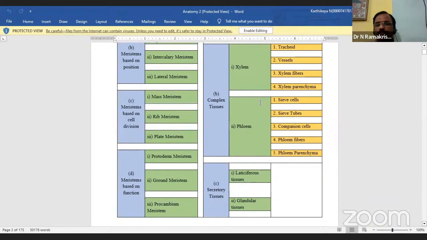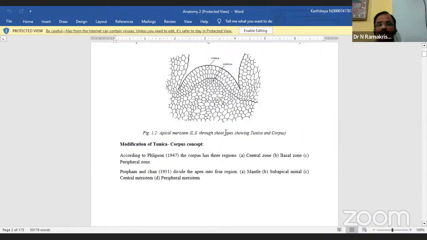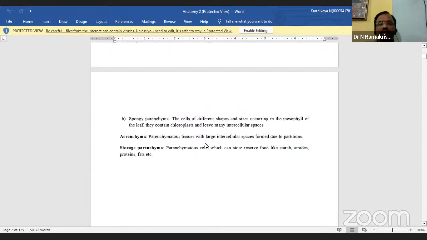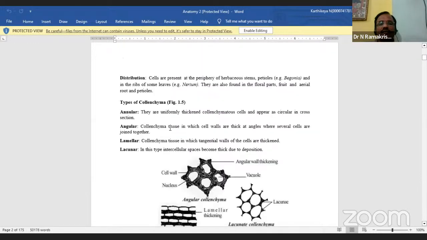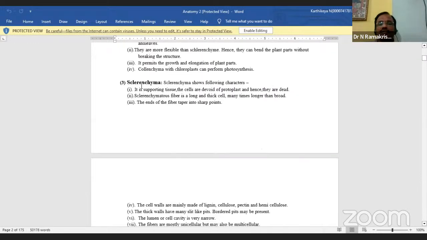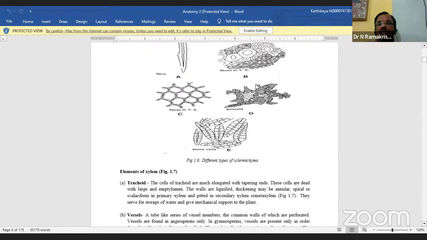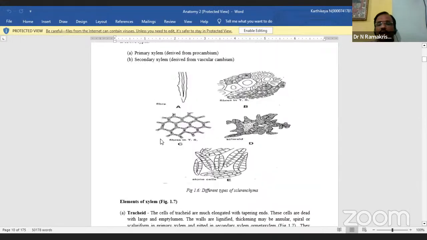Now I am showing the sclerenchyma, where it is. Now you see this one, this is sclerenchyma. Here I'm showing all the different types of sclerenchyma.